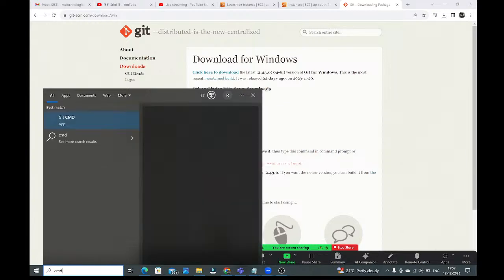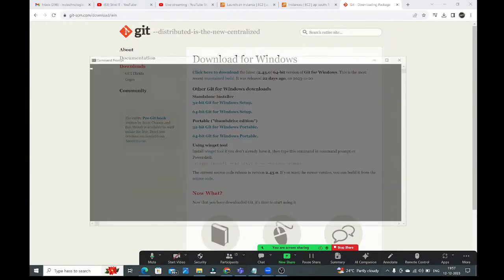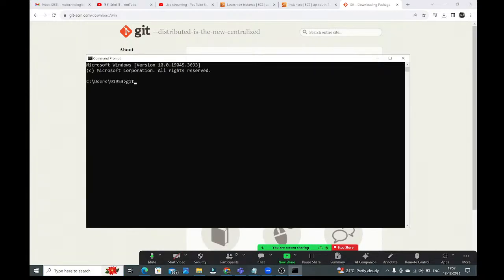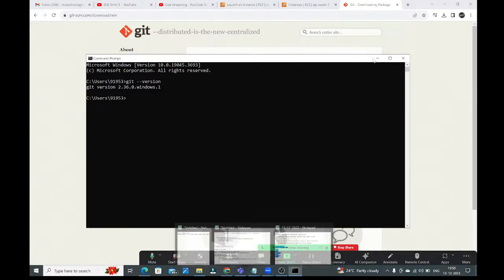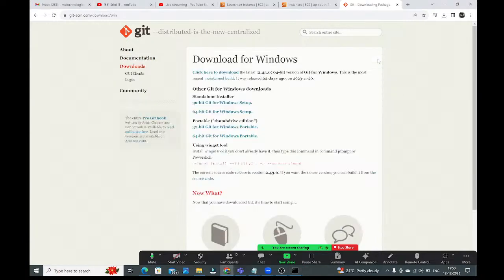You can open the command prompt. In the command prompt, you can check git --version. Then it will return which version of Git is installed on your system. See, guys, Git version 2.36 is installed on my system. Like this you can confirm whether Git is installed on your system successfully or not, guys. Okay, fine. So on my system Git is ready.